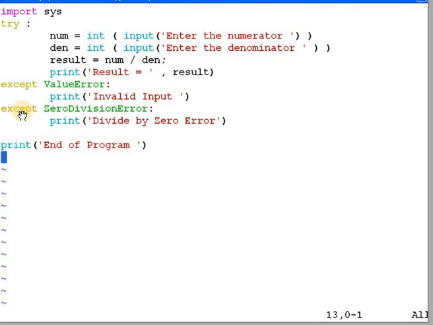If there is an error related to zero division, then it goes into this except block. So it is also possible that one try has many except blocks. It will check which particular type of error is generated, and according to that, it goes into that except block and the appropriate message is printed.